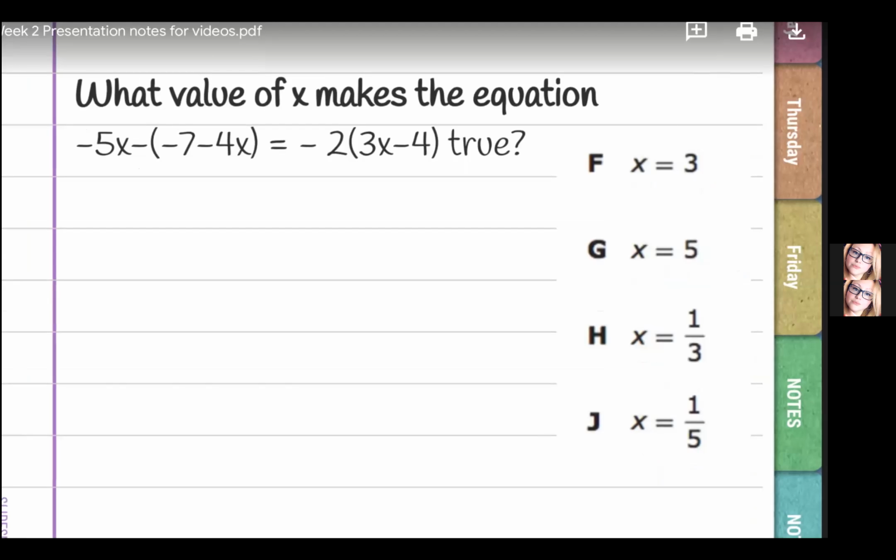I am not live. But I want you to go ahead and tell me what value of x makes the equation true. It's a little tricky. There's a couple ways of doing it. You can use your steps of solving an equation, or you could take each one of these options and substitute them in for x. I don't know necessarily if I would do that. At this point in time, I think I would use my steps to solving an equation to do it. However, if you want to know how to substitute in, I will quick give you a demonstration.